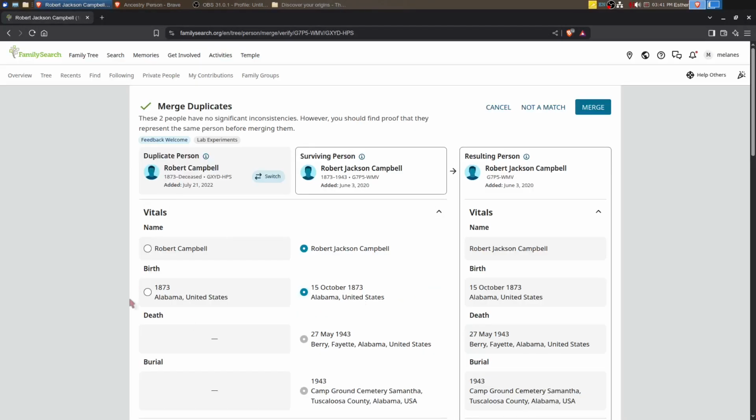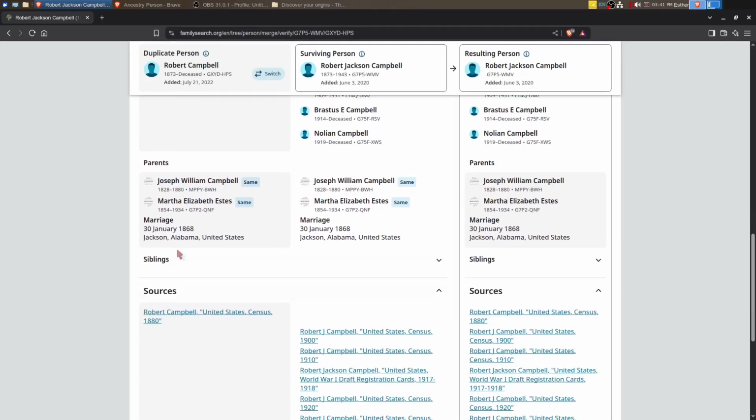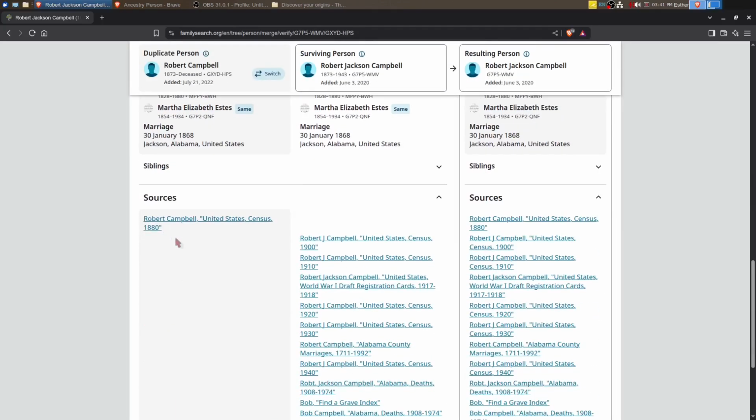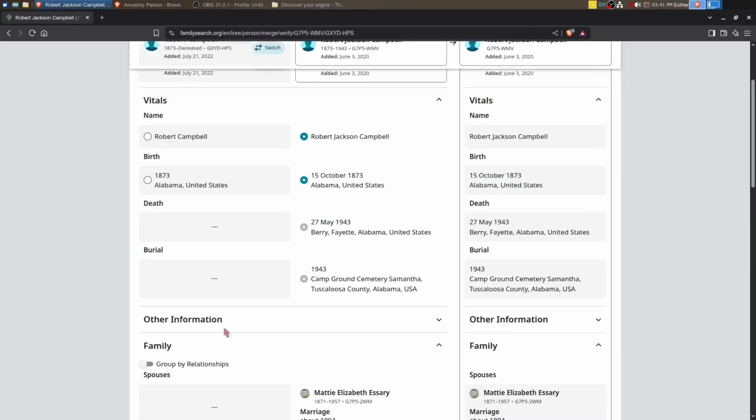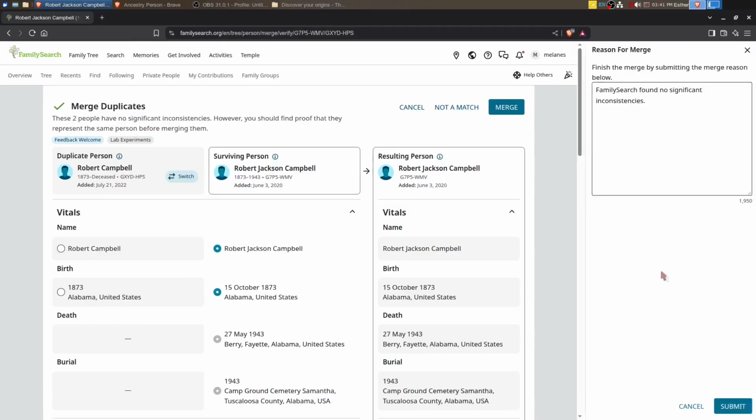The one on the left is the one that I'm going to make go away. It doesn't really have a whole lot. It's got the 1880 US Census. That's it, and that's going to get moved over. Everything else is from the profile that we had. There's not any data inconsistencies, so we'll merge it together. And there should be no more duplicates there.